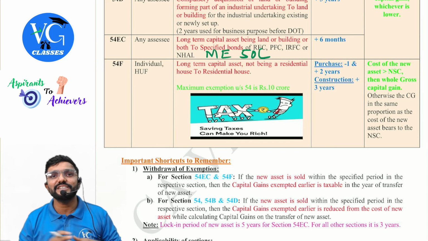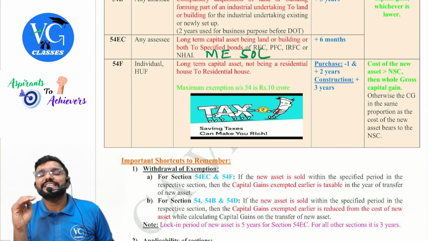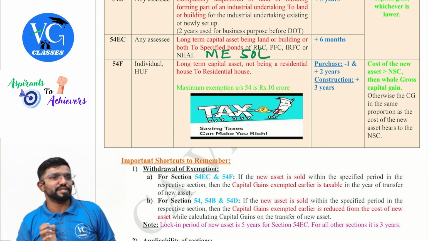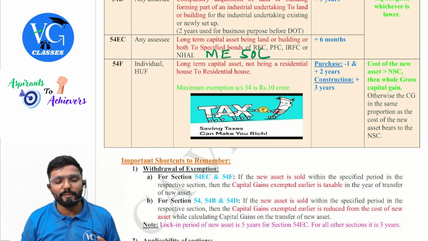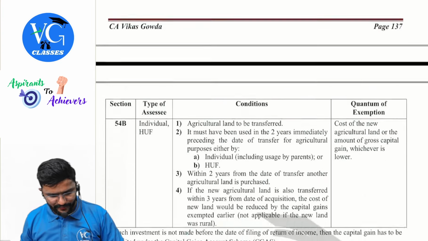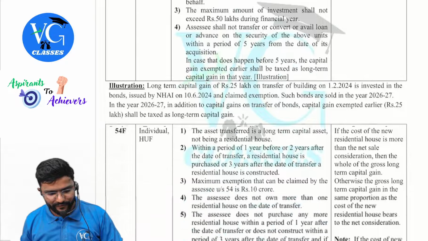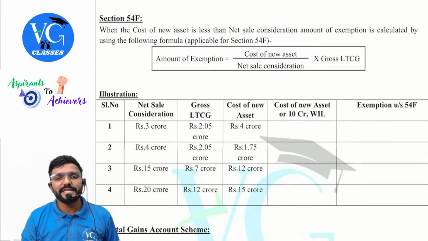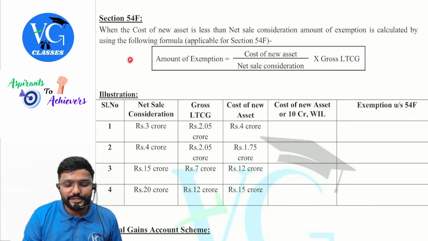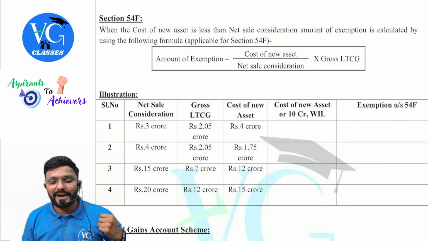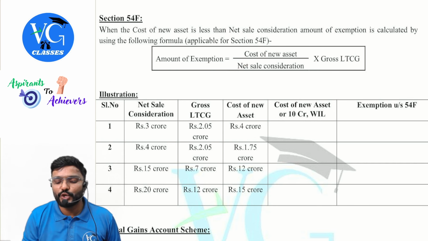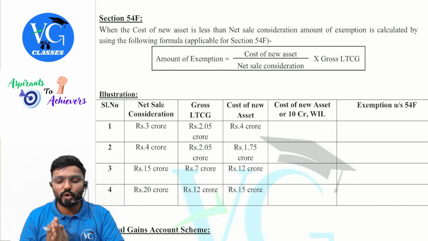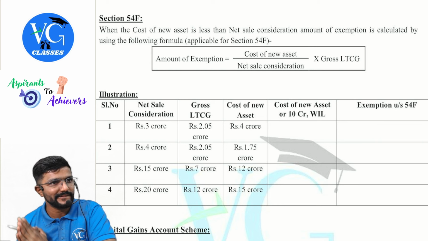What if the cost of new asset is less than the net sale consideration? Then only a proportionate part of the gain is exempt, for which we use the formula I have made. You can make a note of it. For 54F, when the cost of new asset is less than net sale consideration, the amount of exemption is cost of new asset divided by net sale consideration into gross long-term capital gain.